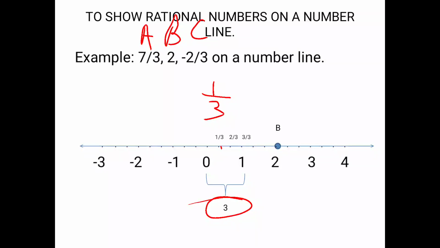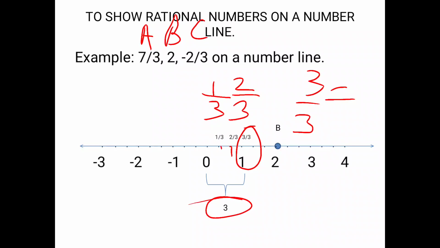Next, this point is 2, but the denominator will be 3. I hope it is clear. Next is this. If you observe carefully, 3 upon 3 after simplification becomes 1. After cancellation it becomes 1, since 3 ones are 3. So we are going correct. 3 upon 3 is nothing but 1. This point is denoted as 1.